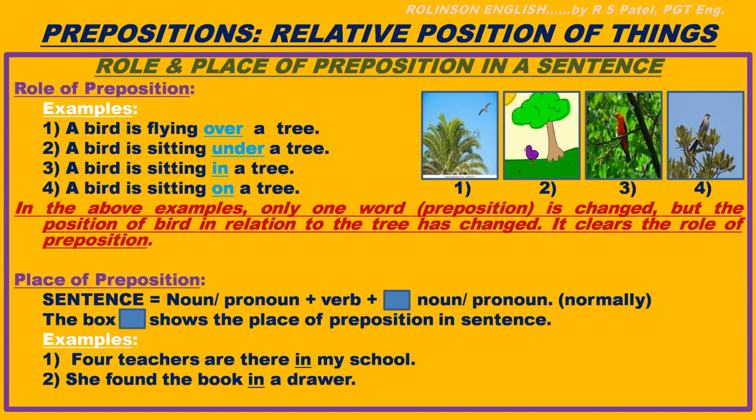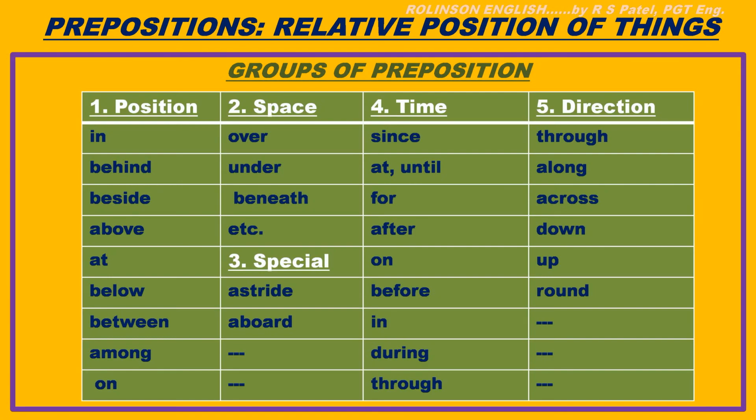Alright, now let us see the groups of prepositions. First is prepositions of position: in, behind, beside, above, at, below, between, among, on. And second group of prepositions is prepositions of space: over, under, beneath.